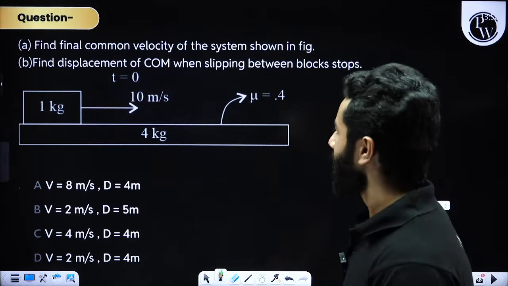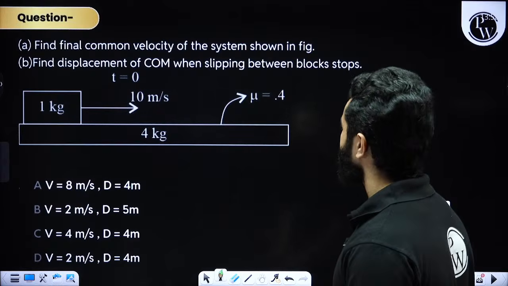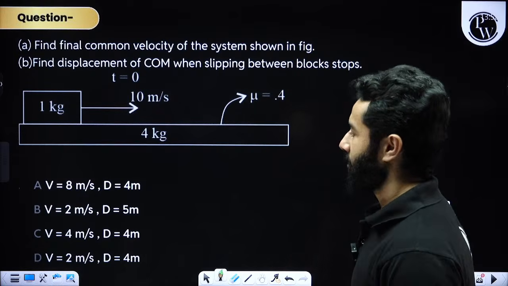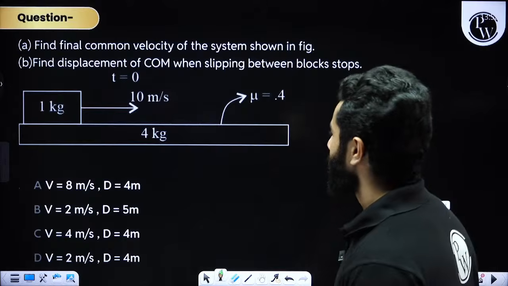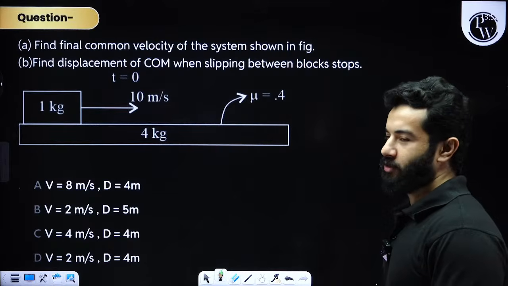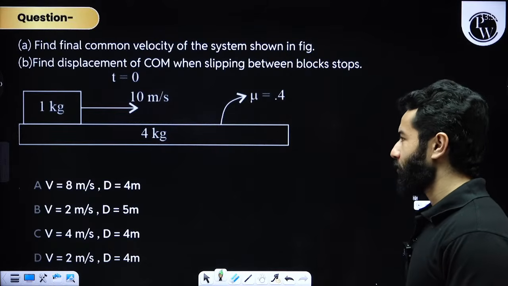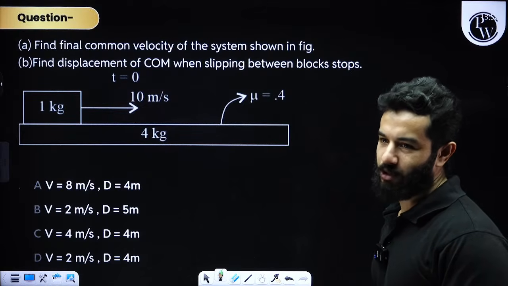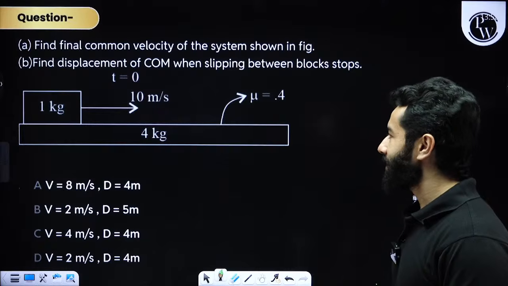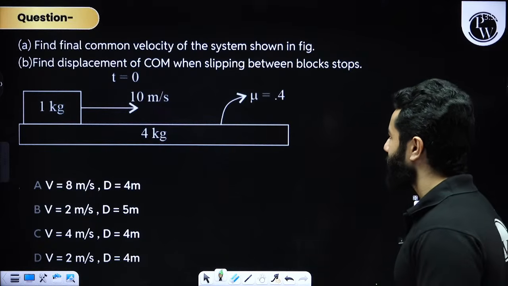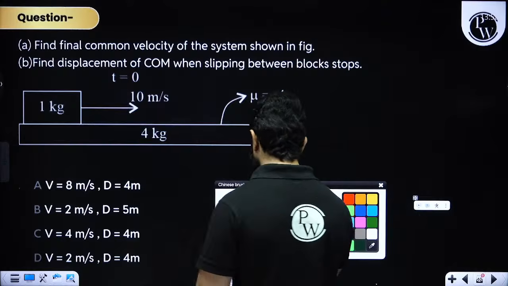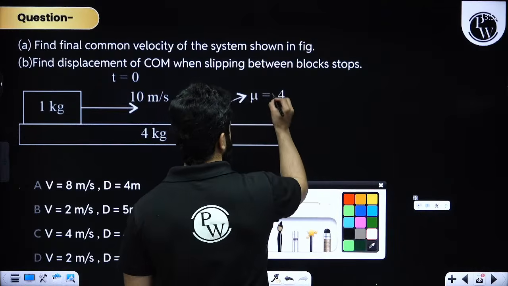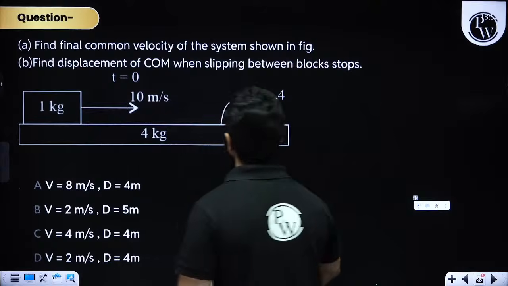Find the final common velocities of the system. So we have to find out the final common velocity. Hopefully you don't have any doubt in the simple plank problem. I have actually skipped that. This is another type of plank problem in which we have got a coefficient of friction and it is 0.4.